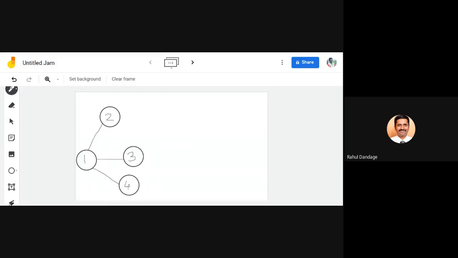So another activity is 2-5, 3-5. So 2 and 3 both are having activities which are ending at 5, and then 4-6 and 5-6. So from 5 there is one activity which is going to 6, and from 4 also there is one activity which is going to 6. So let us go for first this 2-5 and 3-5.